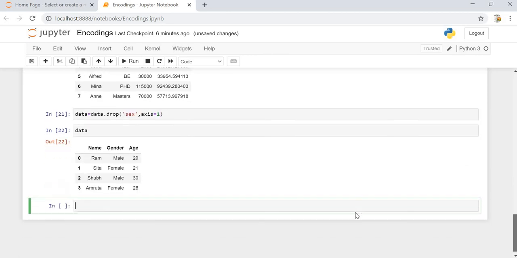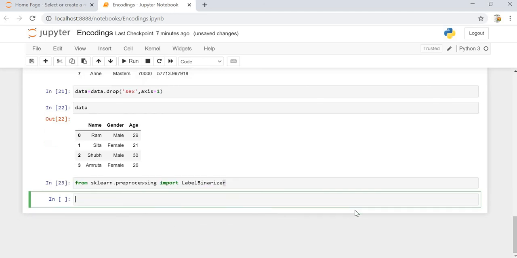Perfect. Now let's import the label binarizer. From sklearn dot preprocessing import LabelBinarizer. This is done. Let's create the object for the label binarizer.